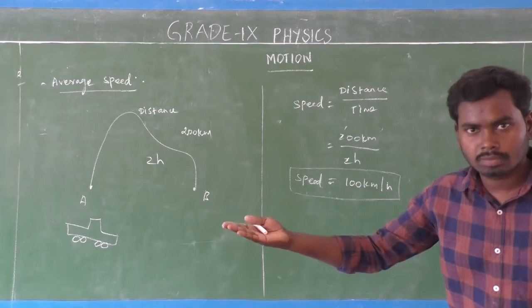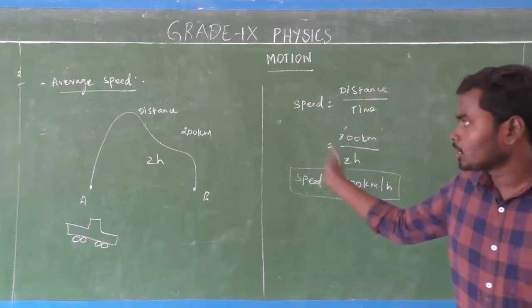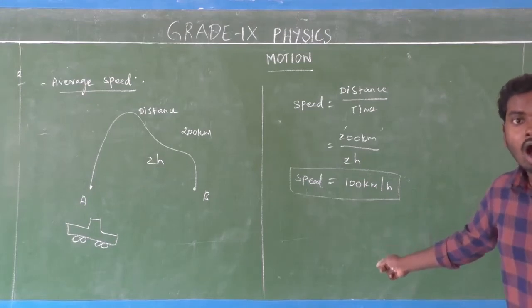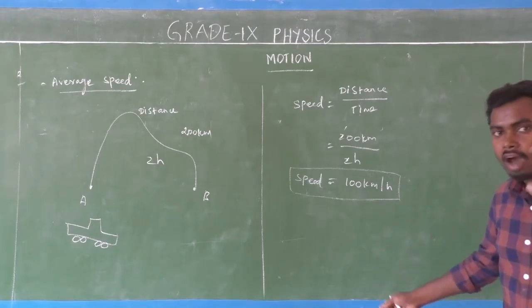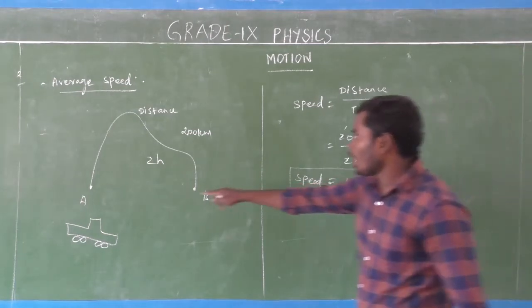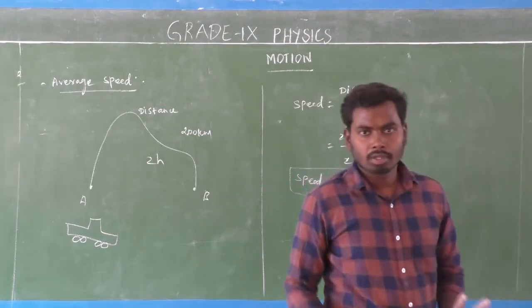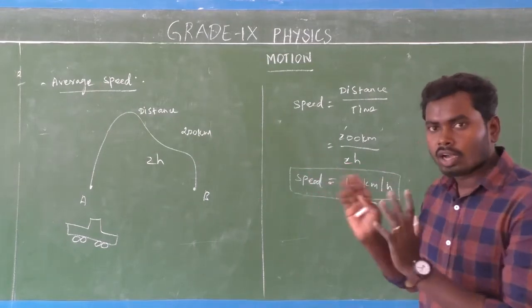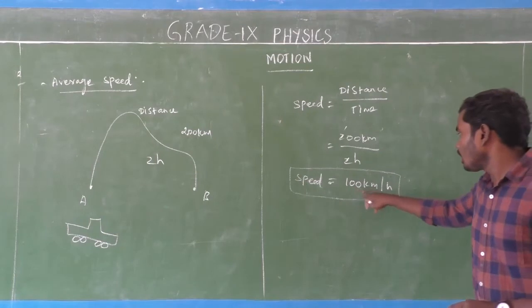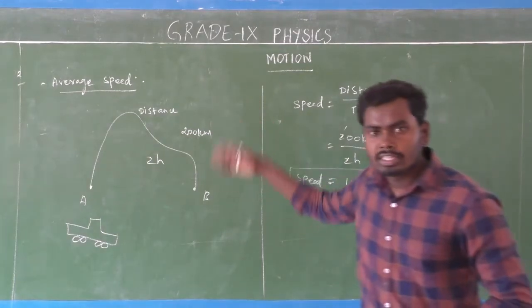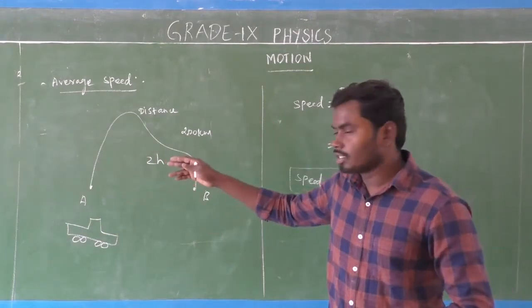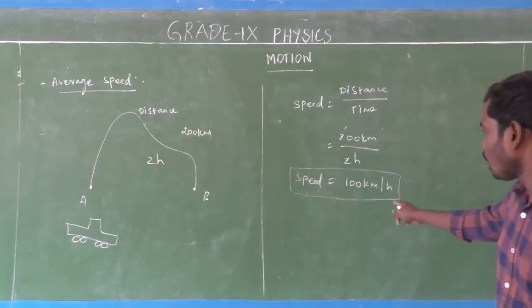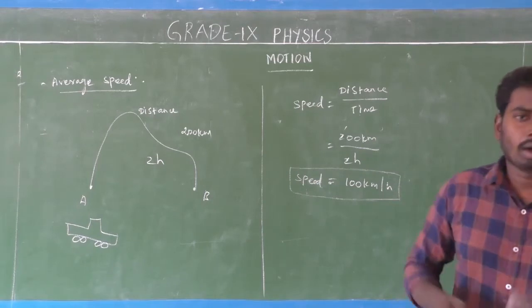But on average, the speed of the car is 100 km per hour. Note this point. In average rate, the speed of the car is 100 km per hour, but it doesn't mean the car moves at 100 km per hour all the time. It doesn't mean like that. In average rate, the car speed is 100 km per hour.